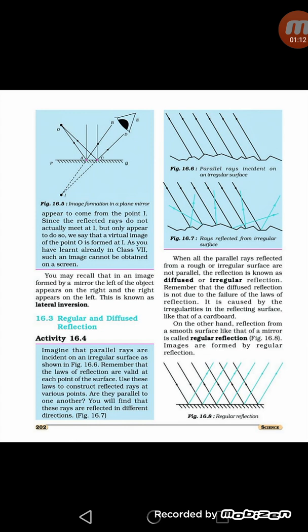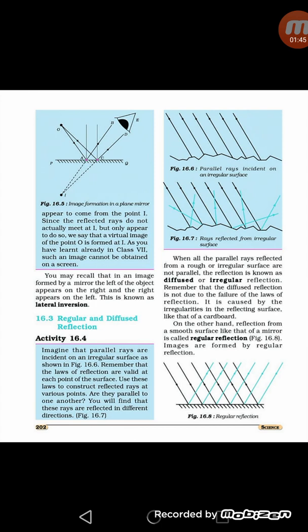Second one is irregular or diffused reflection. When light rays fall on an irregular, or we can say rough surface, they get reflected in different directions. As a result, the reflected light falls over a larger area and the image formed is not sharp and clear. So in diffuse or irregular reflection, all the reflected rays are reflected back from a rough surface and all these rays are not parallel to each other.